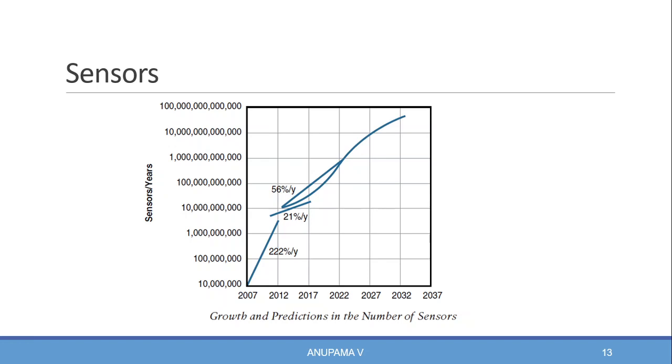The growth of sensors is increasing year by year. You can see the graph of sensors per year in the graphical chart presented in the presentation.